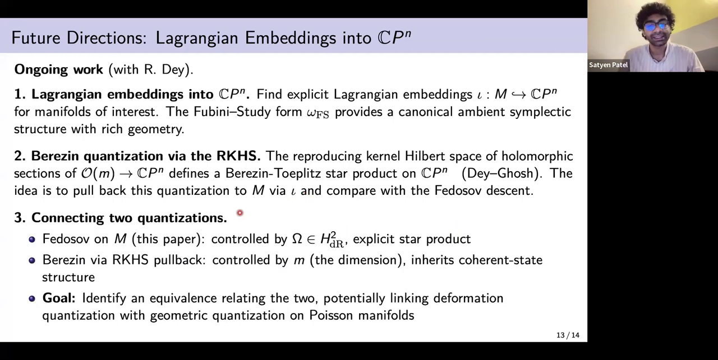So now we are trying to connect these two things, that this paper's Fedosov product is controlled by this omega term in the de Rham cohomology. And this gives us an explicit formula. So the Berezin one is controlled by the dimension of M, and this gives us the Hilbert space structure. So if we are able to find an equivalence and relate the two, then we can potentially link deformation quantization and geometric quantization on Poisson manifolds, similar to how Berezin does for Kähler manifolds.